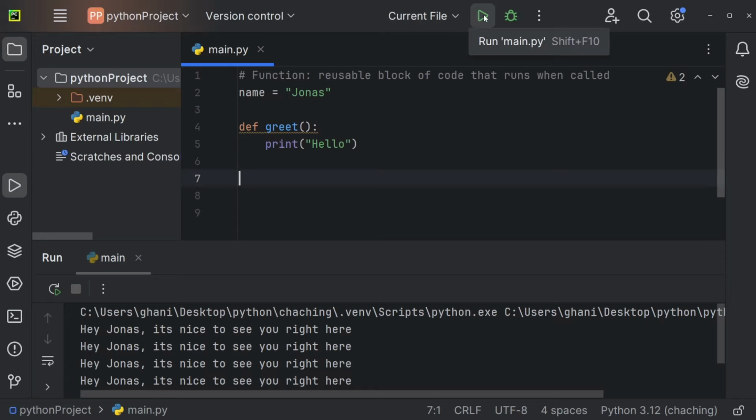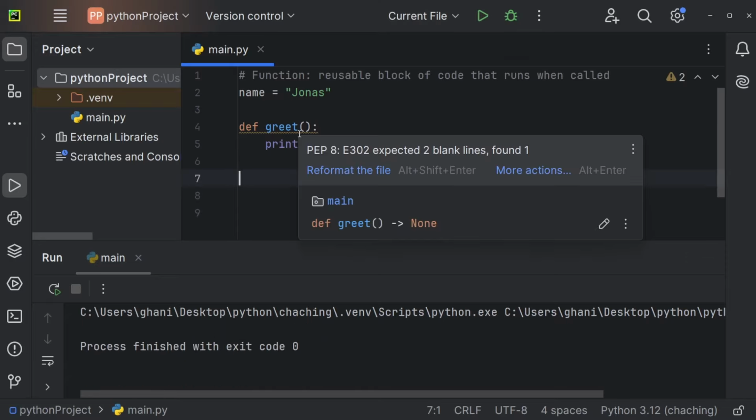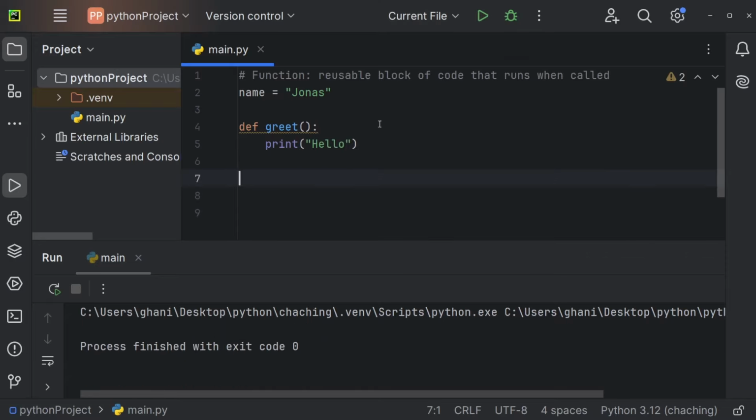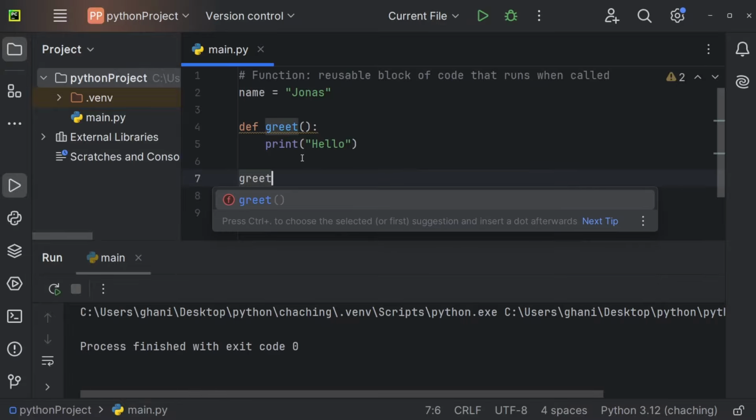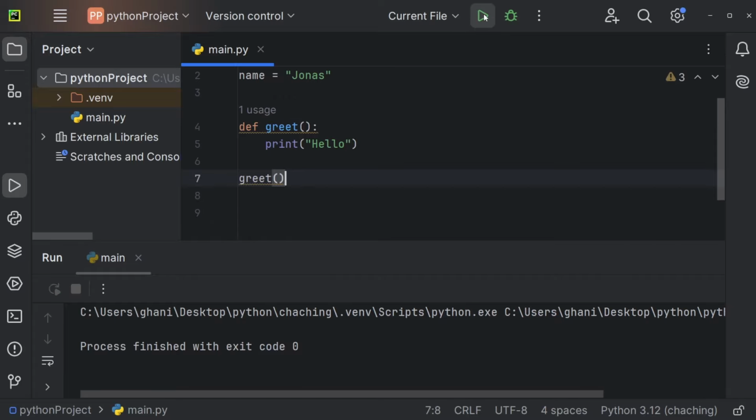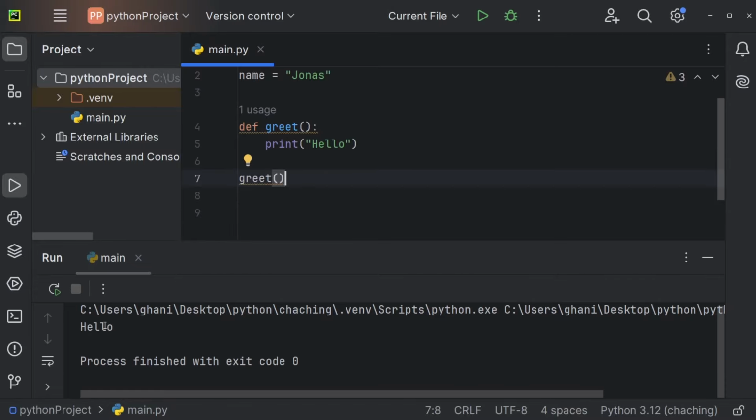If I'm now going to run this code, nothing is going to happen because at this point we only defined the function. We never called the function. So in order to execute the function, we have to call the function. And we can do so by using the function name followed by opening and closing brackets. And let me now execute this code. And you can see we're getting hello in the console.